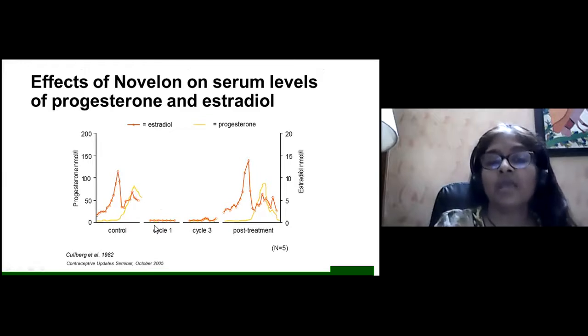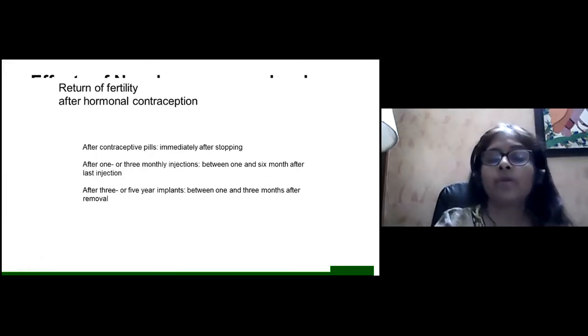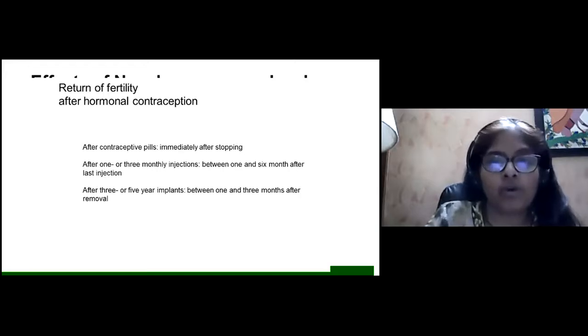Whereas in a patient who is taking Novelon, the estrogen and progesterone levels are very low. And post treatment, similar to the control, or for that matter a little more also, there are levels of estrogen and progesterone. Now, what about return of fertility after hormonal contraception?